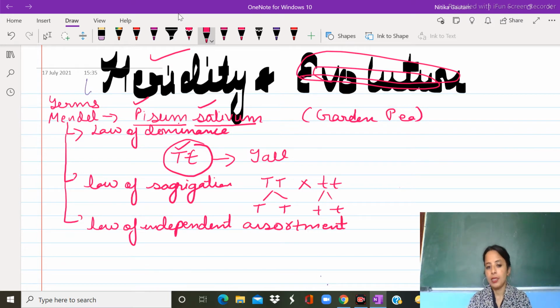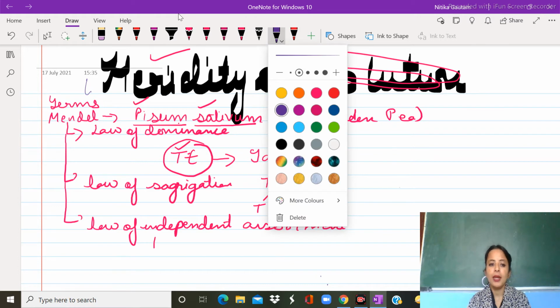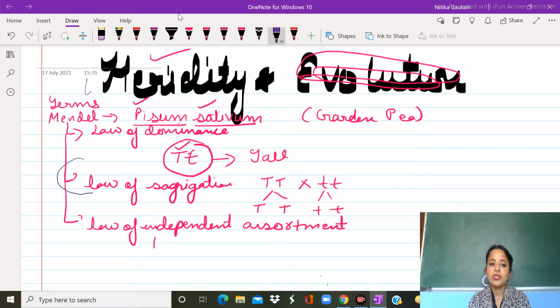What happens in this? In this we take two traits. The thing to keep in mind is that the law of segregation can be with a monohybrid cross or a dihybrid cross, but the law of independent assortment always goes with a dihybrid cross.